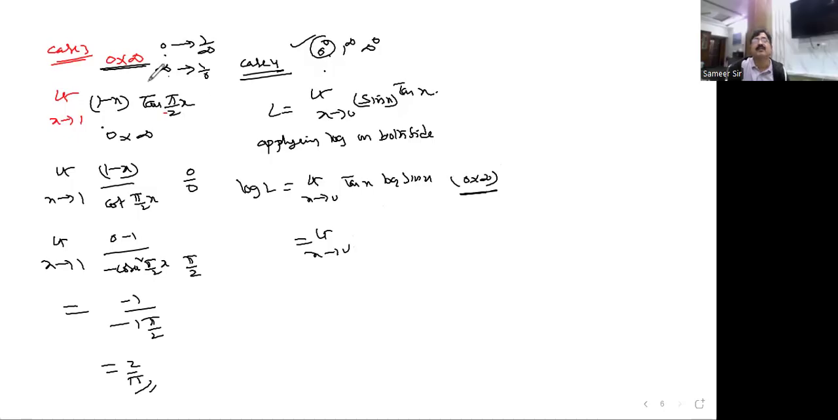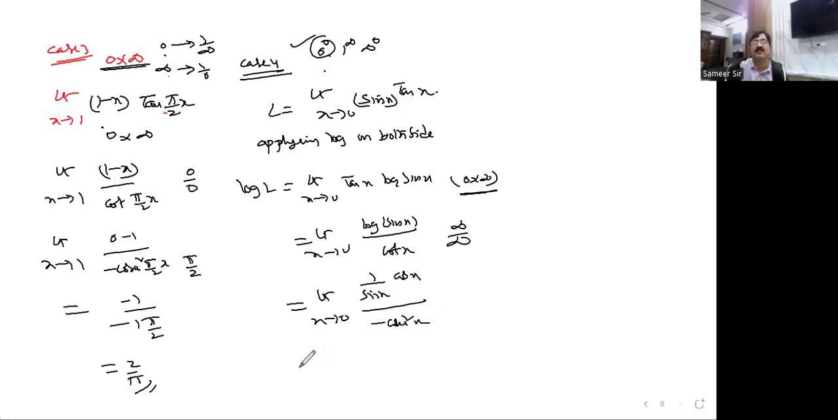0 into infinity, you know very well, is case 3. By using case 3 you can solve. How? I don't want to change this, but here tan x can be written as 1 by cot x. Now it is in the form of infinity by infinity. Once you have the indeterminate form, differentiate. 1 by sin x you get from the derivative of log sin x, and the derivative of sin x is cos x here. For cot x we get minus cosecant square x. So limit x tends to 0, it will finally be in this form.